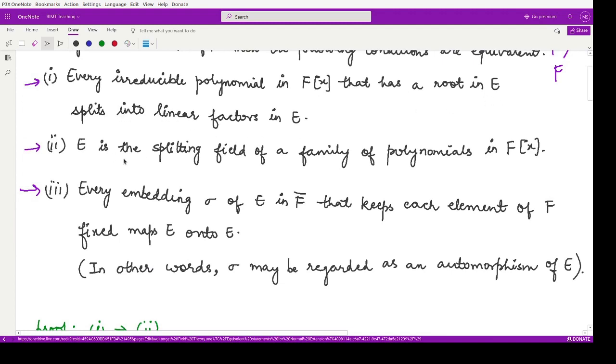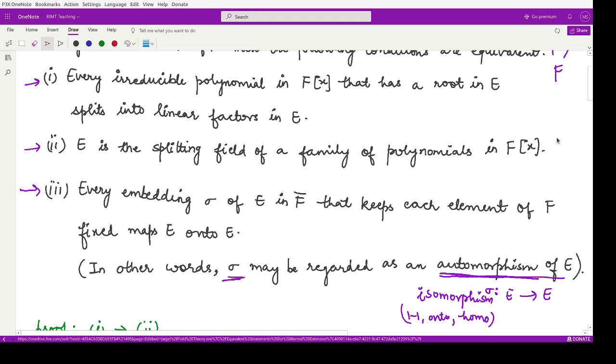The second condition is that E is the splitting field of a family of polynomials in F[x], and the third statement says every embedding sigma of E in F bar that keeps each element of F fixed maps E onto E. In other words, this mapping sigma could be regarded as an automorphism of E. What is an automorphism? An automorphism is an isomorphism which maps the same set or field to the same set. So this mapping goes from the same set to the same set, and it is an isomorphism. That means it is one-one, it is onto, and it is a homomorphism. So this is given to us, right?